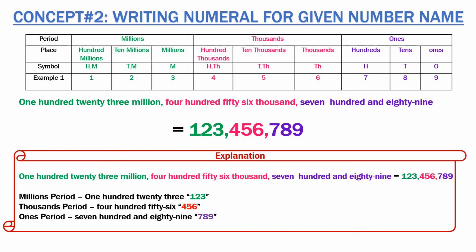That is, 123 is in the millions period. So it's 123, comma, the thousands period is 456, comma, the ones period is 789. So it is 123, 456, 789.